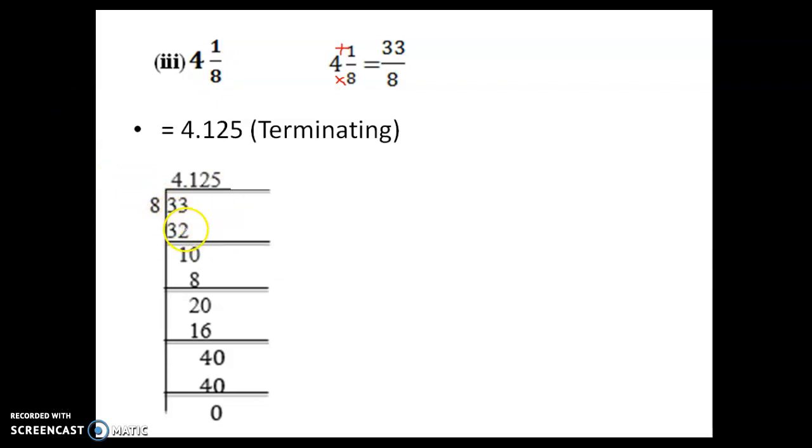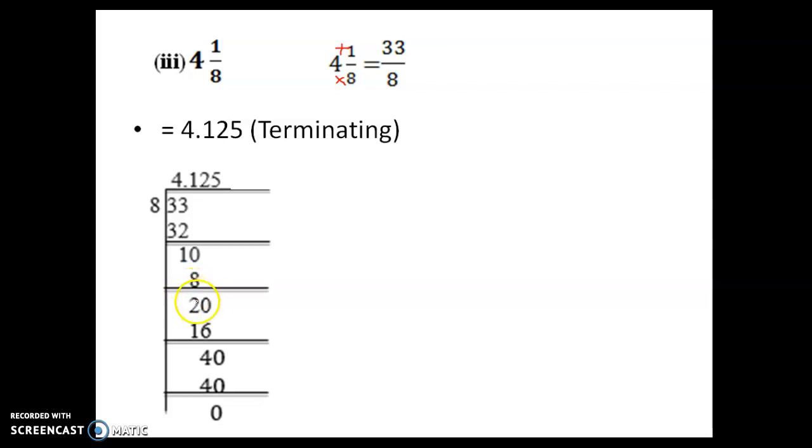I think this time you yourself can understand this one. So 33 divided by 8. In 33 how many 8s are there? 4 eights are there. So we will write 32 here. 8 into 4 is 32. So you will get remainder 1. Then keep one decimal point and put one 0 there. So 10 is greater than 8. How many 8s are there in 10? 1 eight we can say. So 1 you will write in the quotient and you will write 8 here.